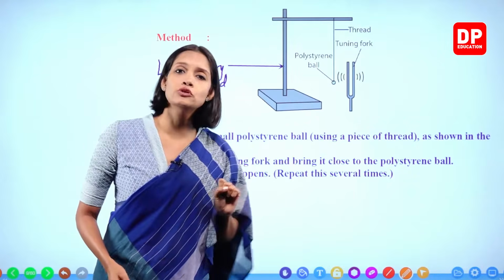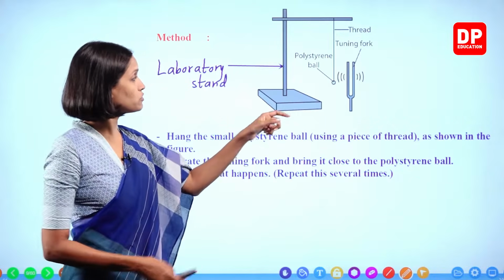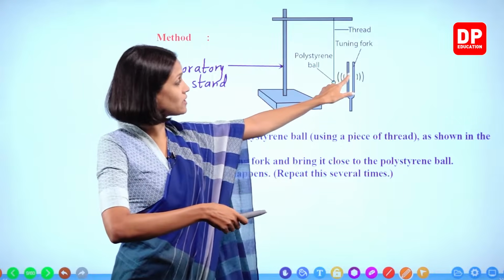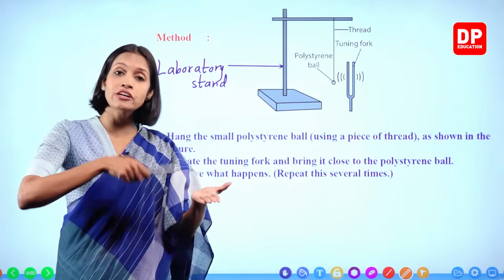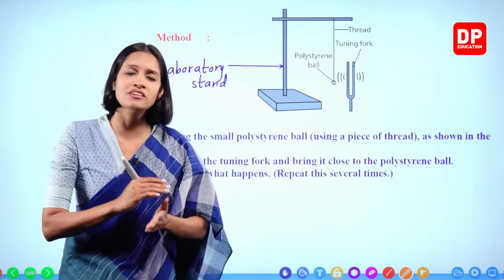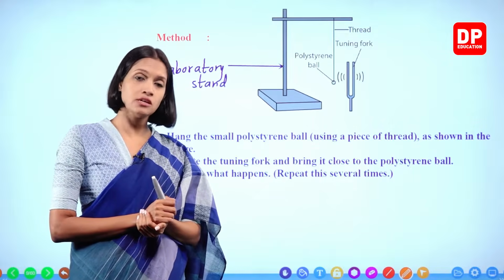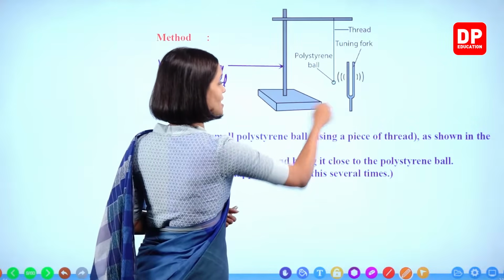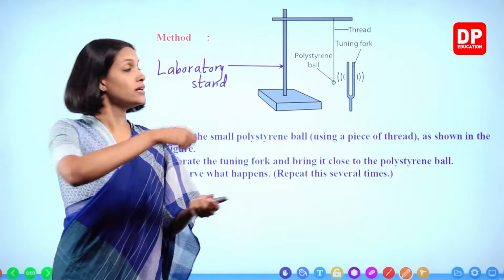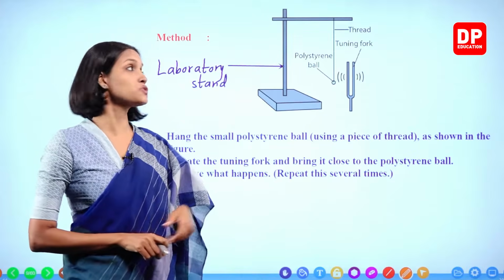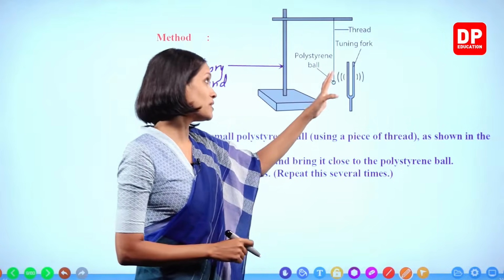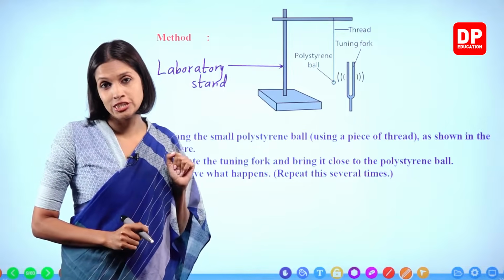How to vibrate the tuning fork, children? So you have to hold it from this handle and you have to hit the other two arm-like parts harder on a rubber surface. There are special rubber pads to do this, or any other rubber surface also can be used. So then what happens? This starts to vibrate. When it vibrates, a small sound also will be heard.